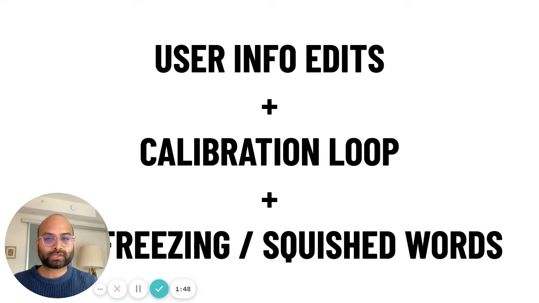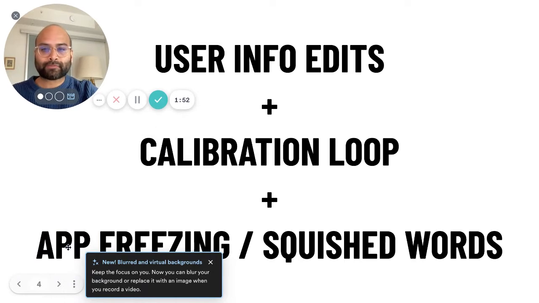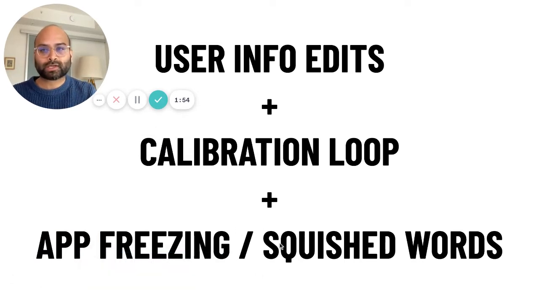Also, this calibration loop would have people calibrating their units over and over again, and then the app would freeze. We have also fixed this up. And then the last one is the app freezing and squished words, which I just talked you through a second ago. The biggest major release that we have is around readings history.